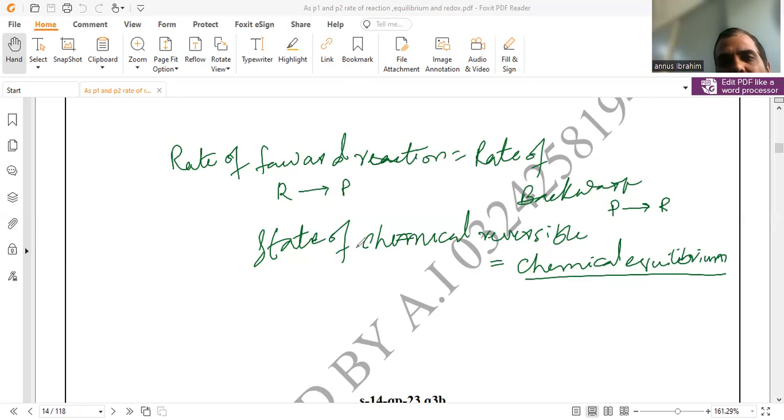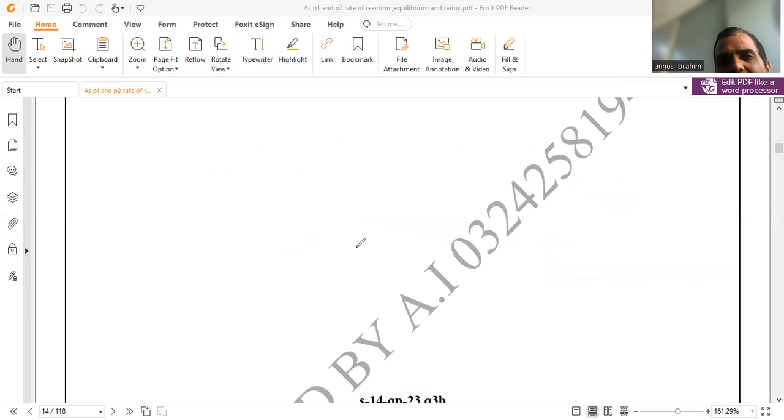Until the rates of forward and backward reaction are equal, we do not consider that the reversible reaction has achieved the equilibrium state. The second is that the reaction mixture must be closed. If the reaction mixture is not closed, some gaseous particles will escape, and the product has very few chances to go back to the reactant side.